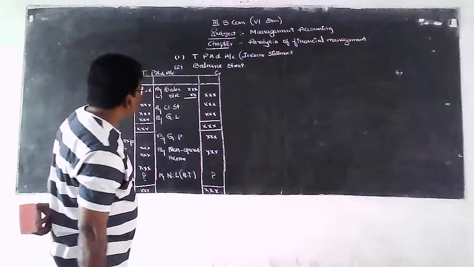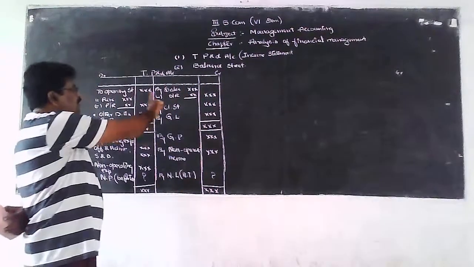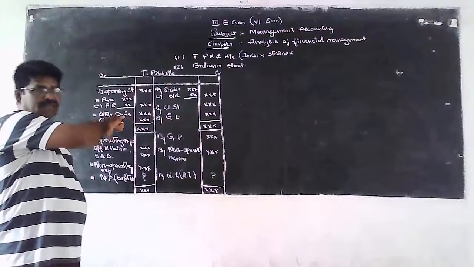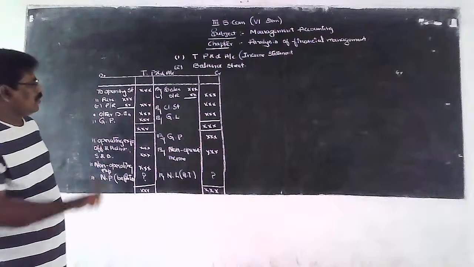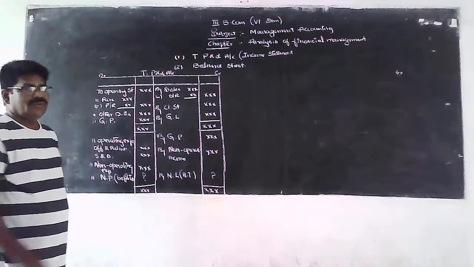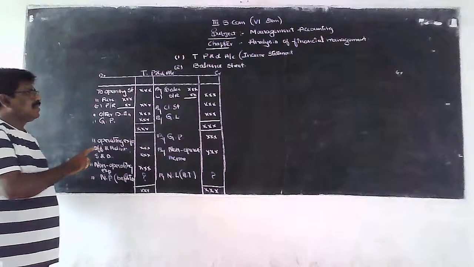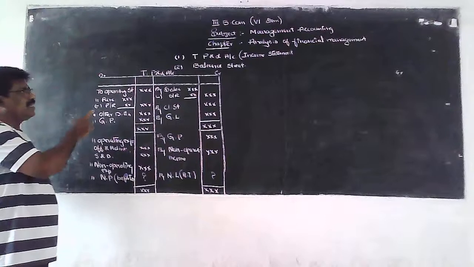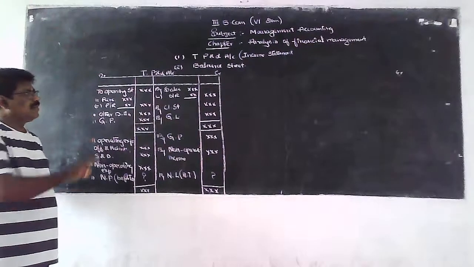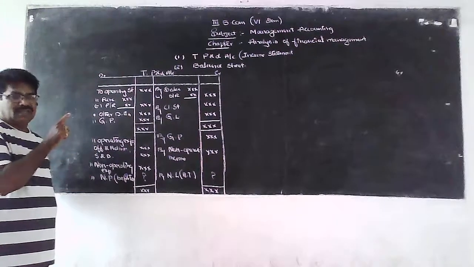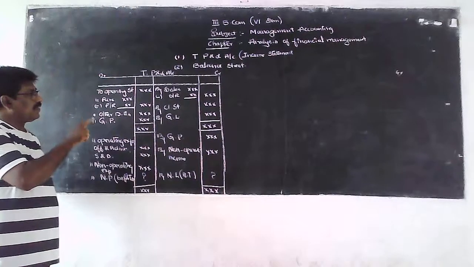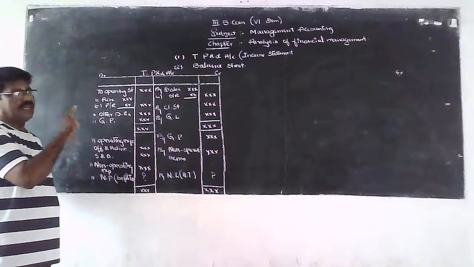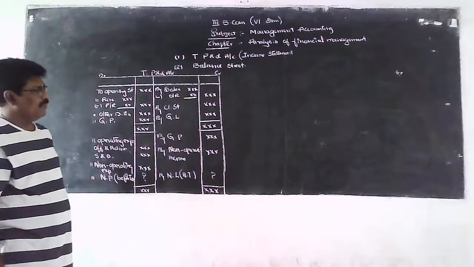For the purpose of analyzing the income statement, first of all, we have to learn to rearrange the data of the financial statement of the trading and profit and loss account.